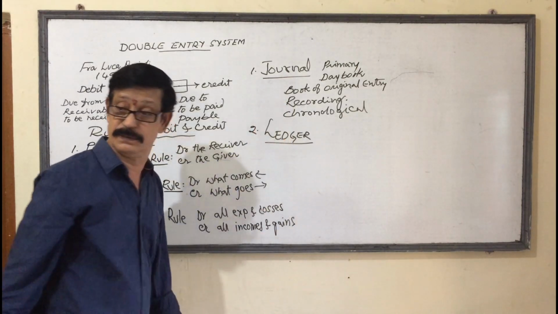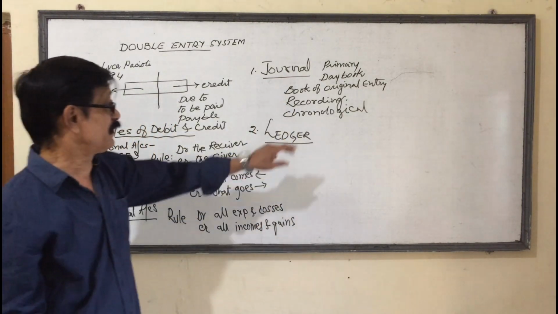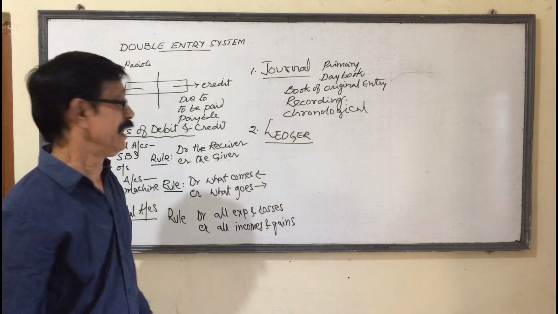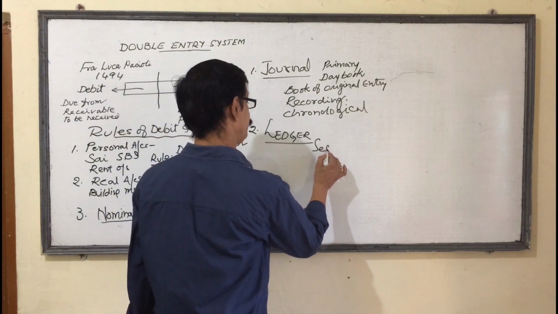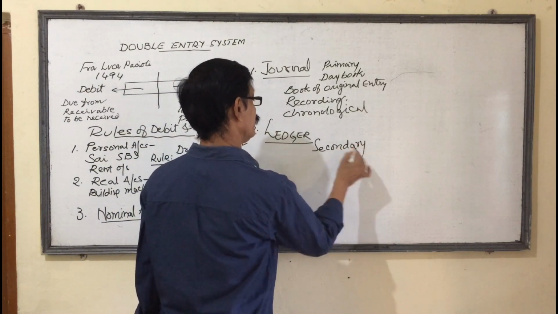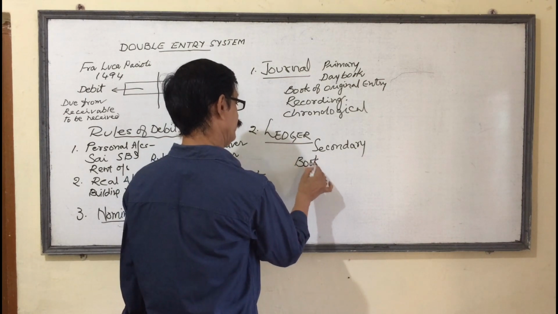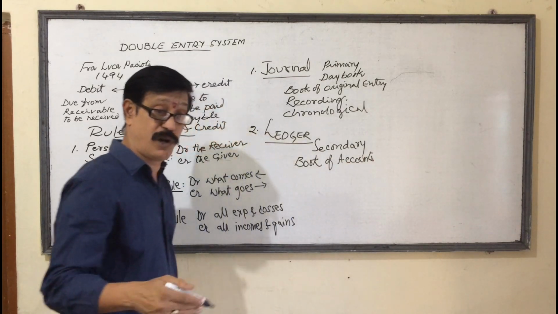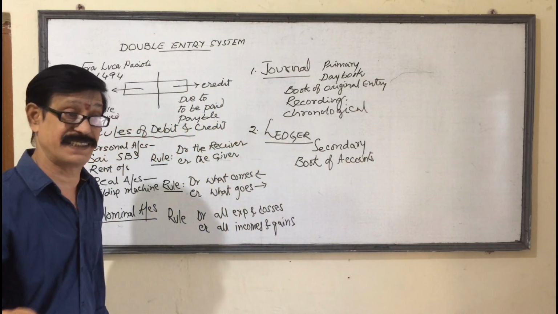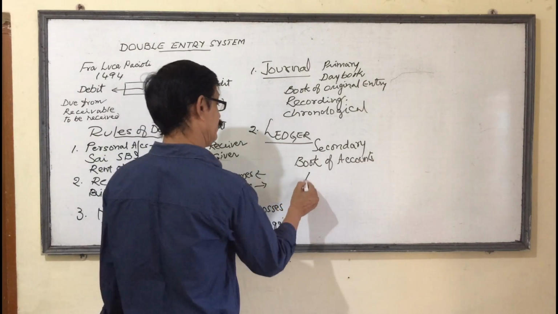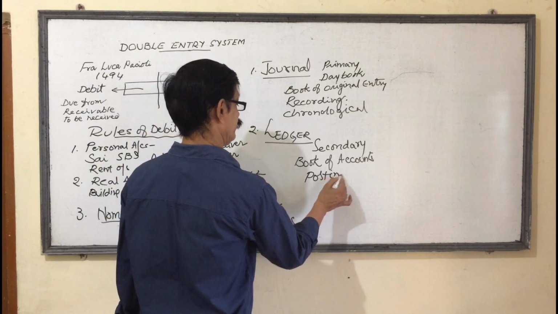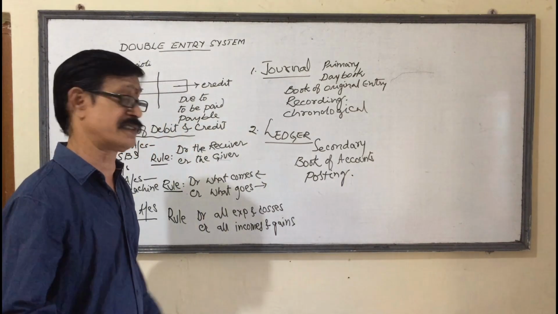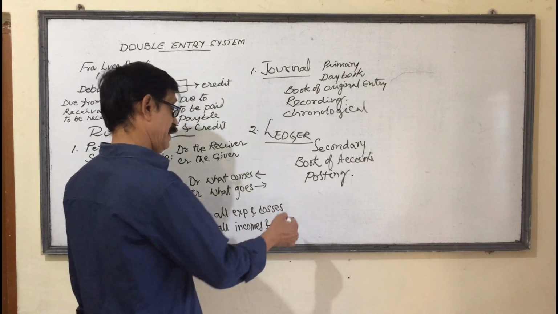Now, what is the second book? Ledger. After entering all the transactions in the journal, they are again entered in the ledger. Ledger is the secondary book. It is the book of accounts. The process of entering transactions into the ledger is called posting.